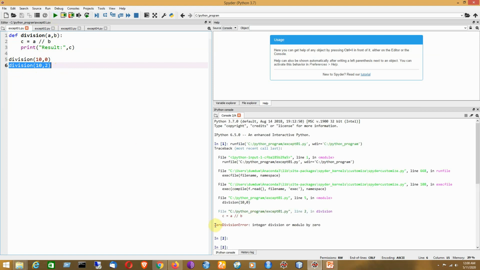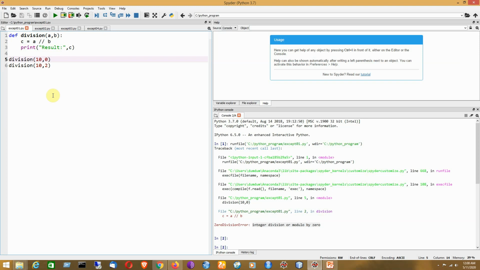So as you can see here, a ZeroDivisionError, because whenever we are trying to divide a number, say for example 10 by 0, it is generating a ZeroDivisionError, which is one of the built-in exceptions of Python. It is showing integer division or modulo by 0. So that means we are trying to divide a number by 0, which is basically an illegal operation, which is not permitted in Python. So that is why that kind of exception is generated.